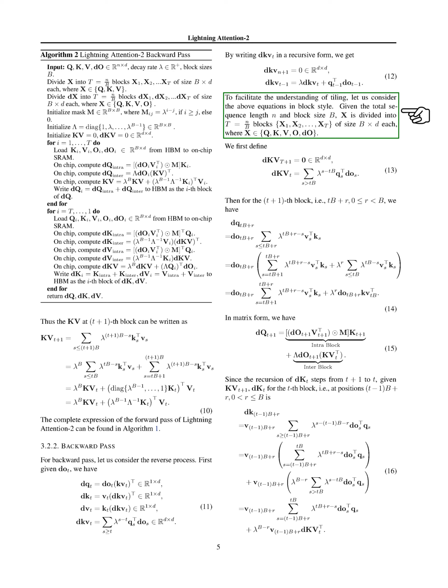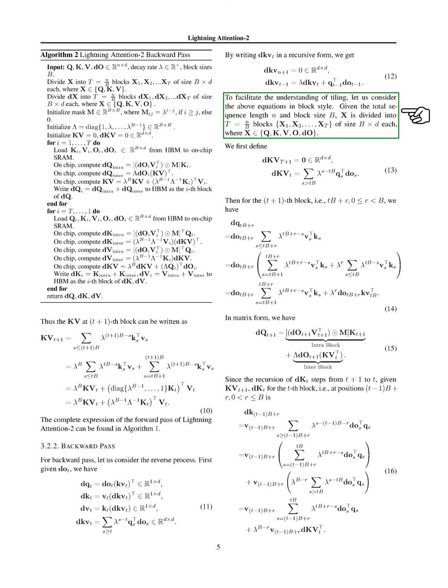Similarly, we can calculate dv_t for the t-th block using a complex formula involving k_{(t-1)b+r}, lambda, q_s, do_s, and dkv_t. This formula can also be broken down into two parts: the sum of products of k_{(t-1)b+r}, lambda, q_s, and do_s for s between (t-1)b+r and tb, and the product of lambda raised to the power b-r, k_{(t-1)b+r}, and dkv_t.